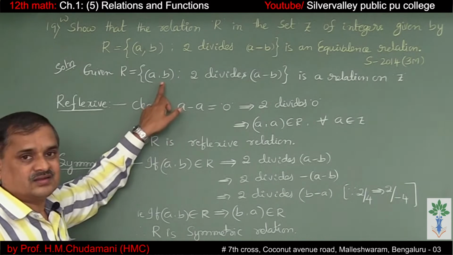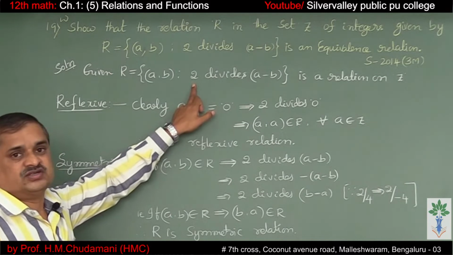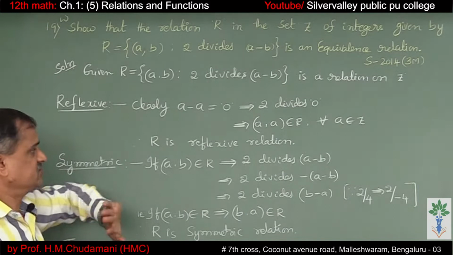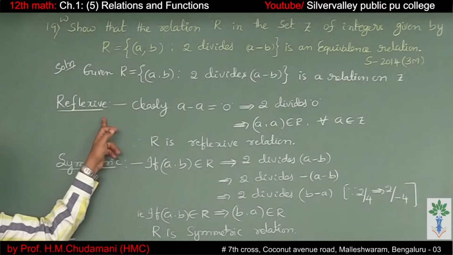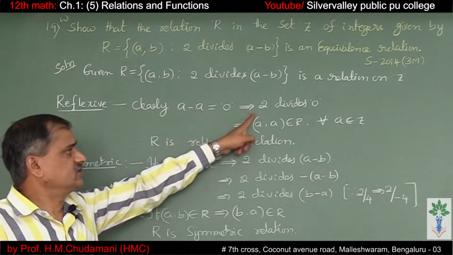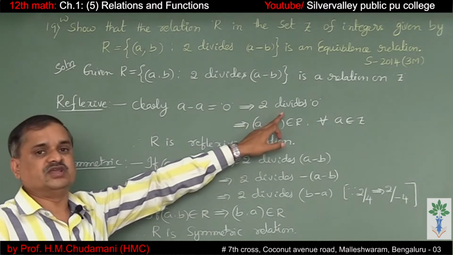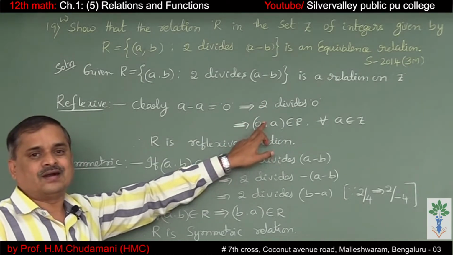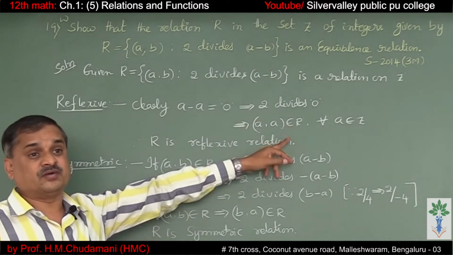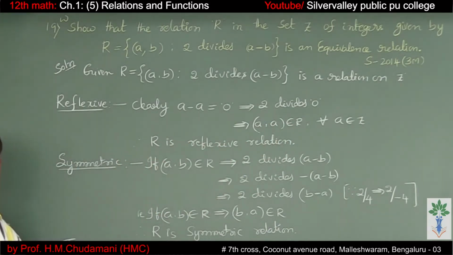Given R is equal to the set of ordered pairs (a, b) such that 2 divides a minus b, a relation on the set of integers Z. Let us check reflexive relation. Clearly a minus a is 0. We know that 2 divides 0 by the definition of divisibility. So 2 divides 0 means (a, a) belongs to the relation for all the elements a belongs to Z. Therefore R is a reflexive relation.